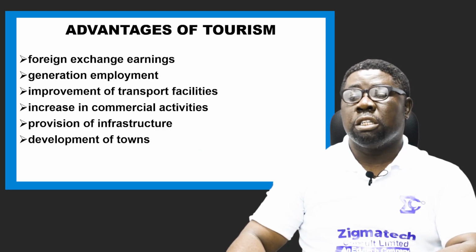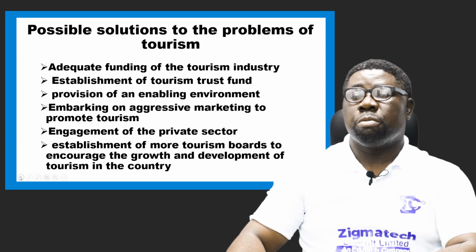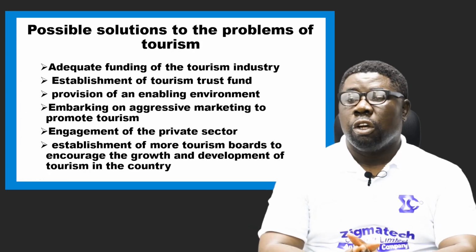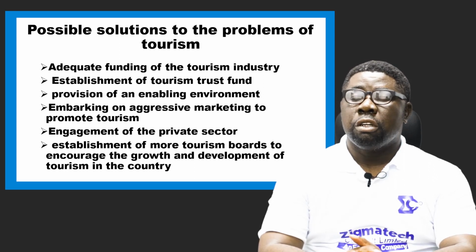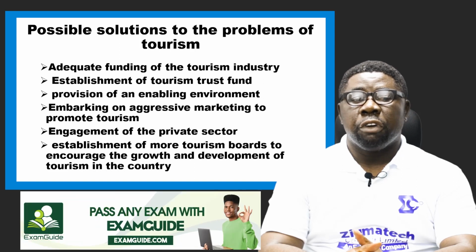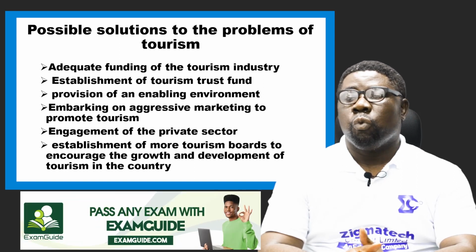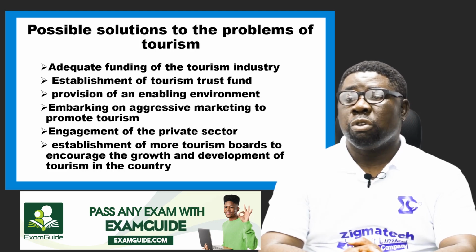So what are the solutions when these problems are encountered? Okay, so having discussed the problems of tourism in the country and other disadvantages, we can look at the solutions. So what are the solutions to the problems of tourism discussed earlier on?